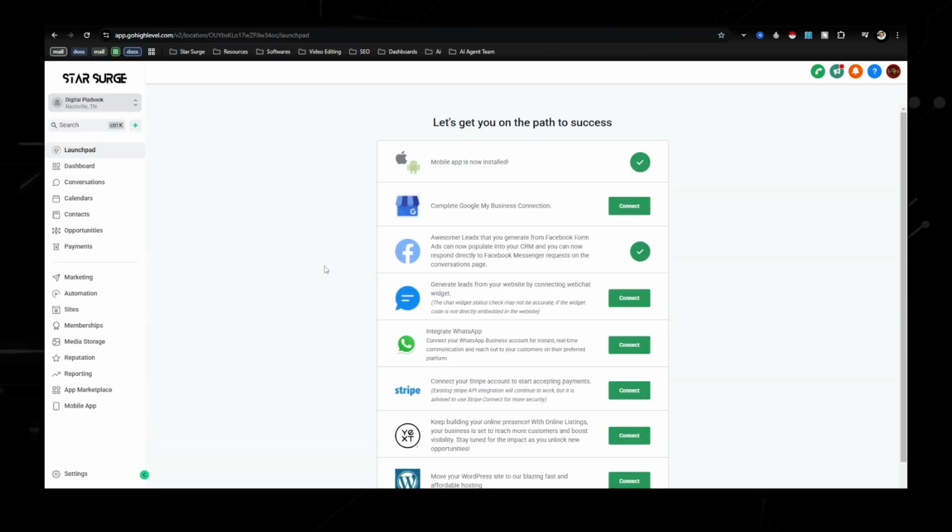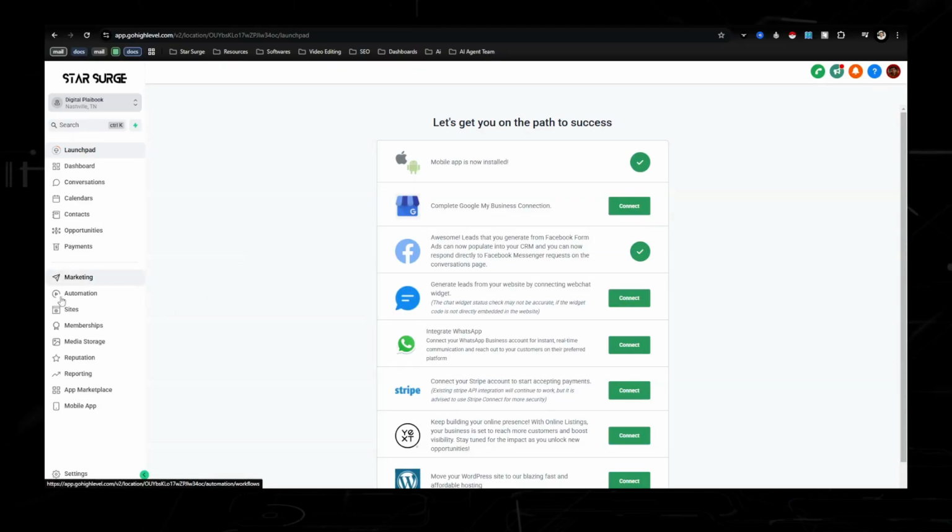So once you sign up for Go High Level, you'll get taken to a screen that looks like this. And the three areas that I'm going to be briefly covering in this video are going to be sites, automations, and then marketing. Sites, that's where the funnels are going to be located. So that's going to be the opt-in page where someone is going to put in their first name and email address. The automations, that's going to be the different email sequences that you're going to build out, where once they opt in, that's what they're going to be pushed. And that's where you're going to be able to start promoting your different affiliate links.